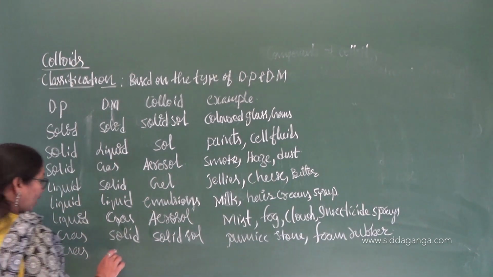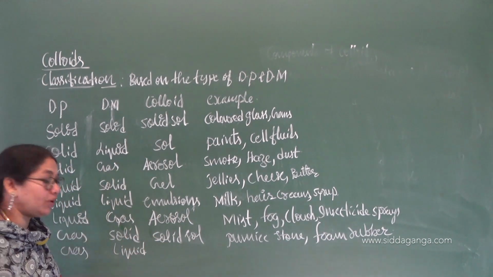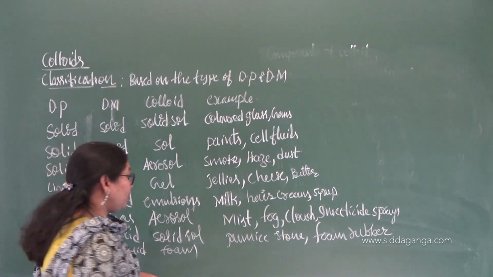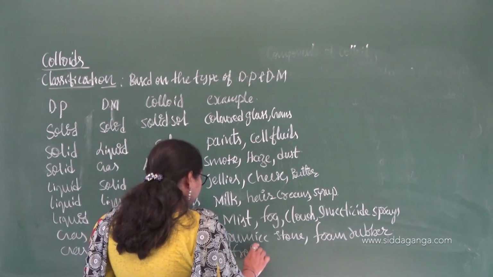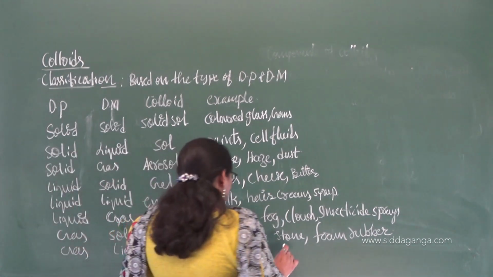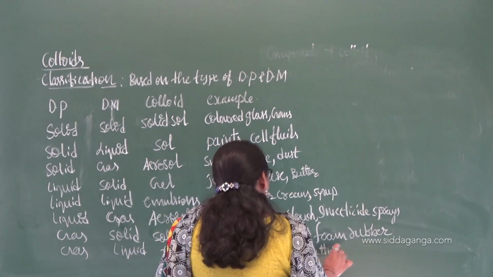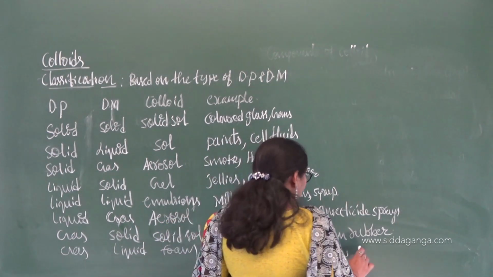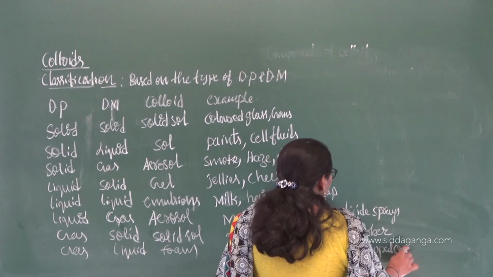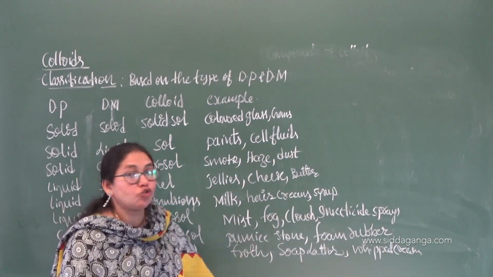And the last one we have is, if the dispersed phase is gas and the dispersion medium is liquid, we call such colloids foam, and the example for this is your froth. Examples of this type of colloid are froth, soap lather, and one more, whipped creams. So better remember the first two, that is very easy to remember: froth and soap lather.